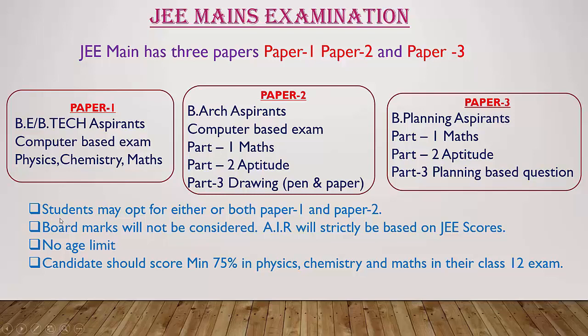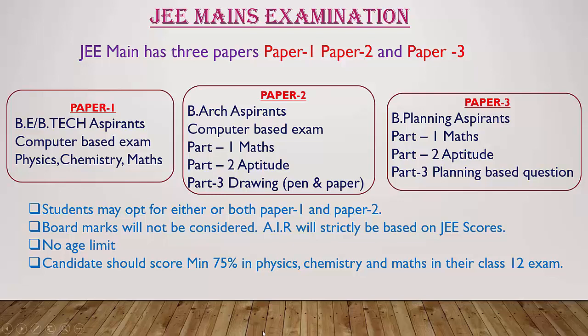The 4 points you have to remember are these. First point, students may opt for either or both of paper 1, paper 2 and paper 3. You can choose any one paper or all 3 papers. Second point, board marks will not be considered. All India ranking will strictly be based on JEE scores. Your board examination marks will not be considered for engineering in IITs and NITs or in JEE Main. They are purely going to consider your JEE scores.